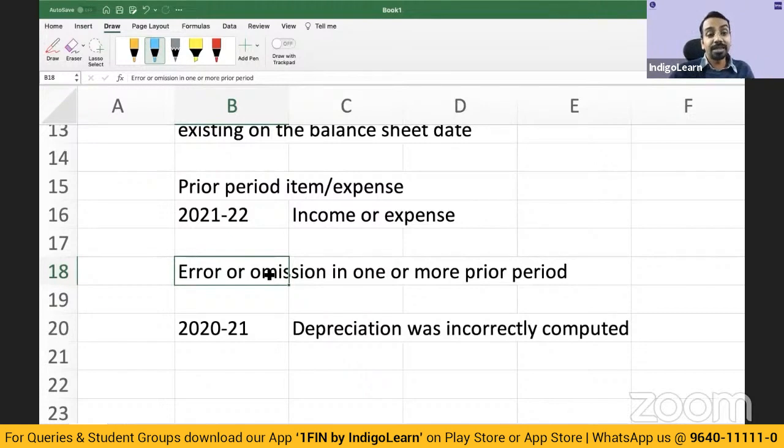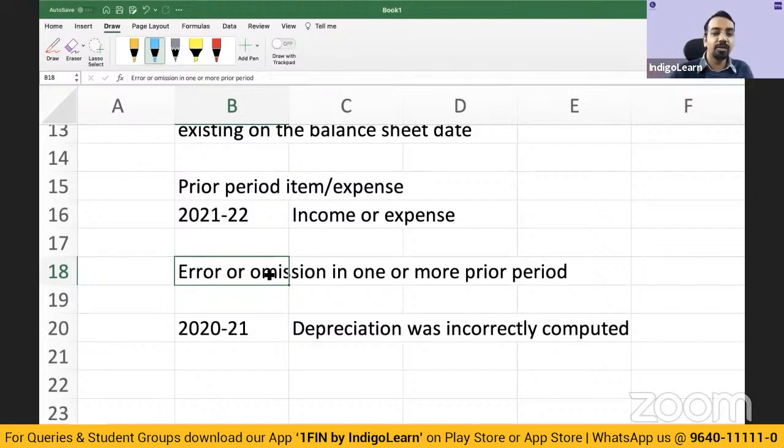Now, say for example, for the same asset, the estimated useful life was considered to be 5 years, and now in this period we have reassessed it as 6 years. Is it an error? No, it is not an error. Is it an omission? No, it is not an omission. It is a change in accounting estimate. So you have to distinguish between errors, omissions, and changes in accounting estimates.